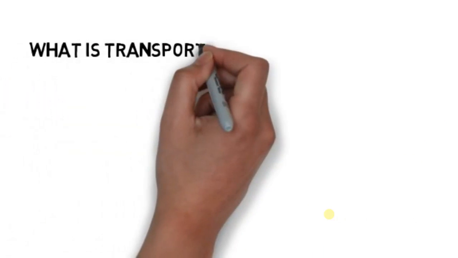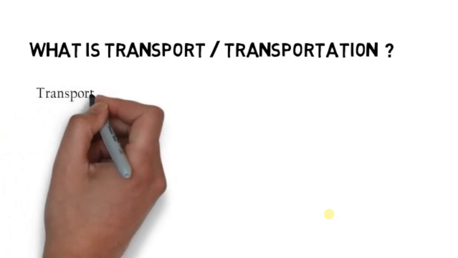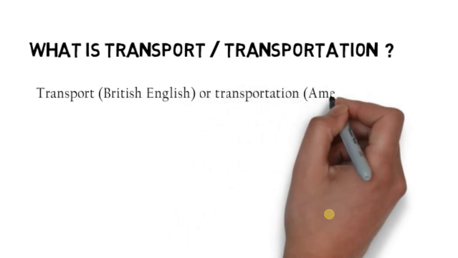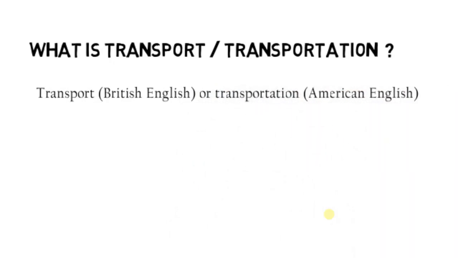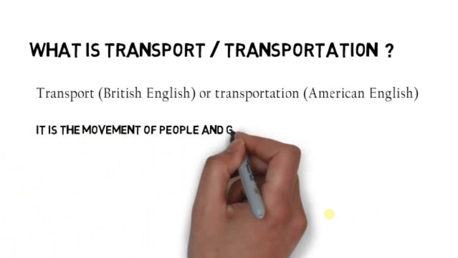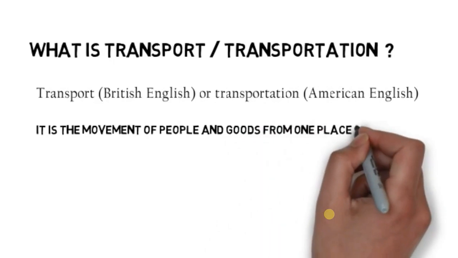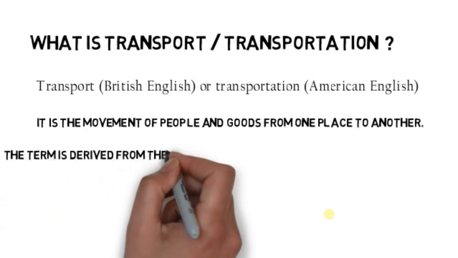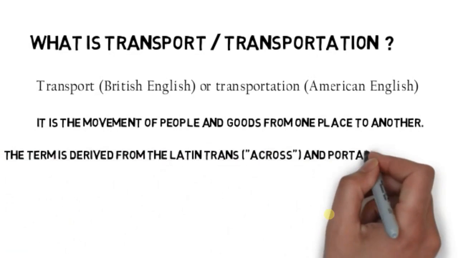Dear students, whenever we hear the word transport or transportation, the thing that strikes in our mind is: what is transport or what is transportation? Transportation is made up of two words actually. Transport is a British English word, whereas transportation is an American English word. Transportation means the movement of people and goods from one place to another. It is basically made up of two Latin words. The term is derived from the Latin trans, which means across, and porter, which means carry.